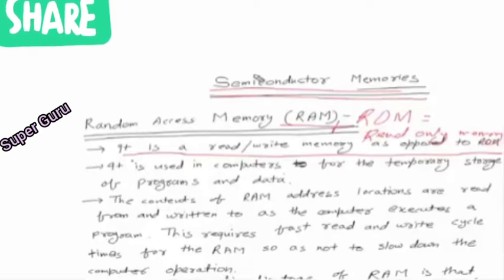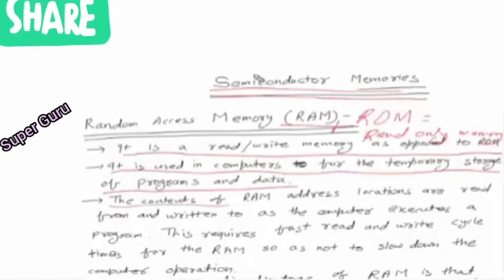The RAM is used in computers for the temporary storage of programs and data. Temporary storage means suppose the computer is doing some execution, meanwhile it needs some data or some program, so it is stored in RAM, whereas in ROM the data is stored permanently. Here in the RAM, data storage or the program storage is not permanent, it is just temporary. So whenever the computer needs to access, it goes to the given address of RAM and takes the data and execute it.